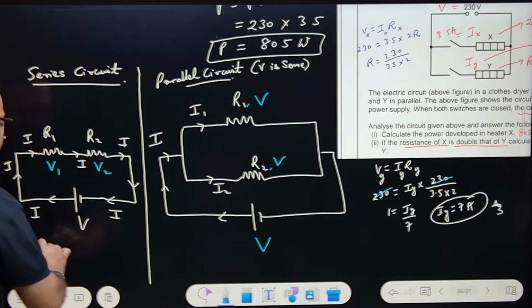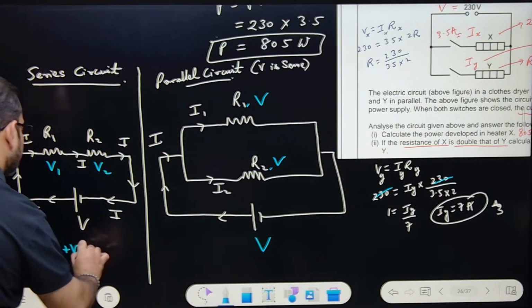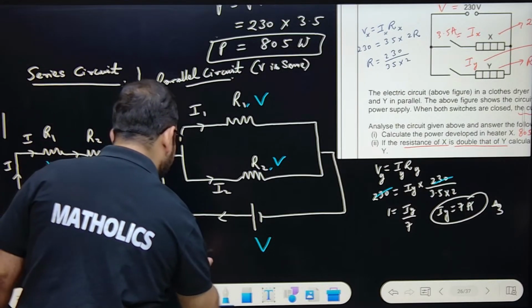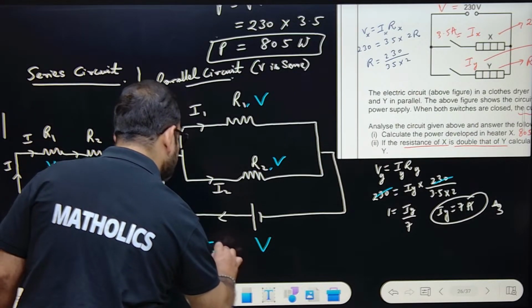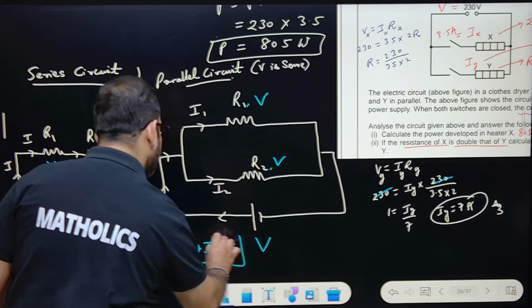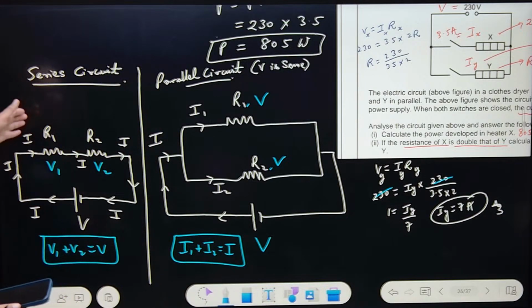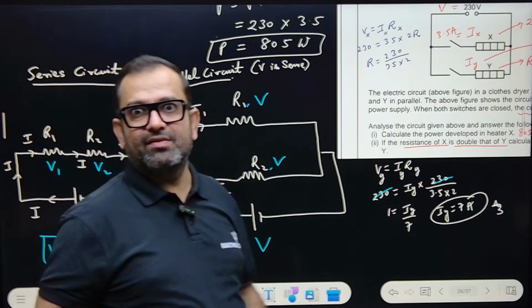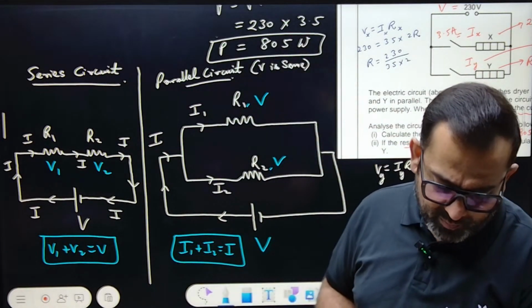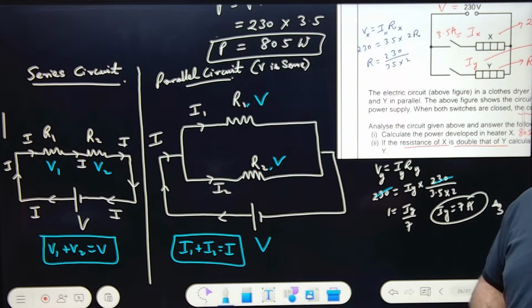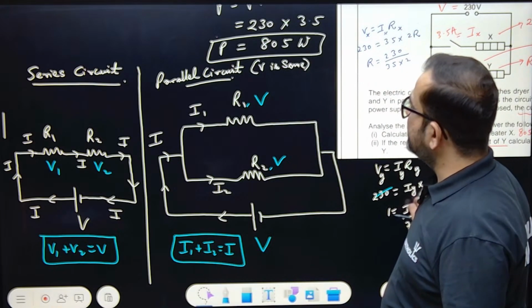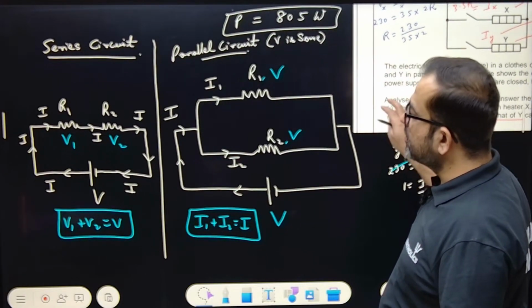For a series circuit, you have to write V1 plus V2 equals V. For a parallel circuit, you have to write I1 plus I2 equals the total current. So in a series circuit, potential difference gets divided. In a parallel circuit, current gets divided. This is the logic behind this question. Got the point? This is a very sensitive question. One question and numerous concepts.